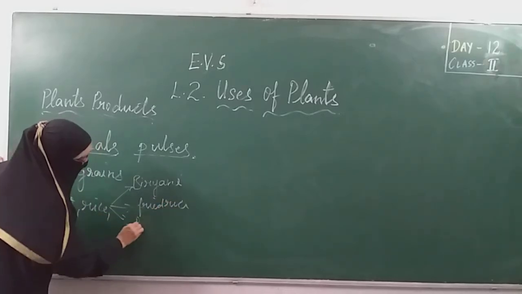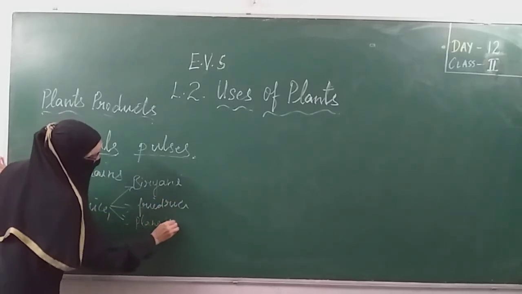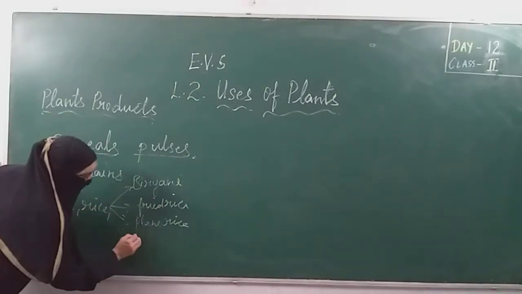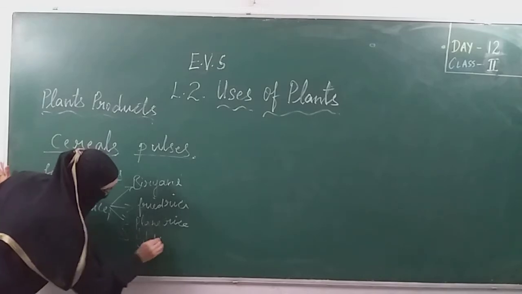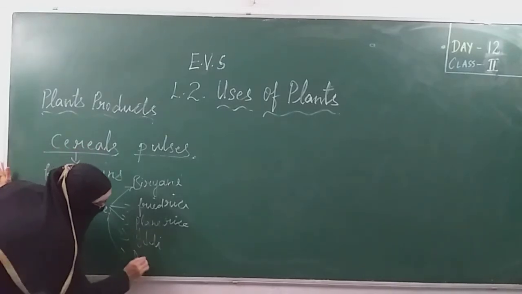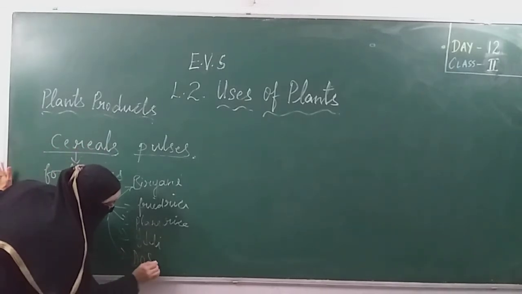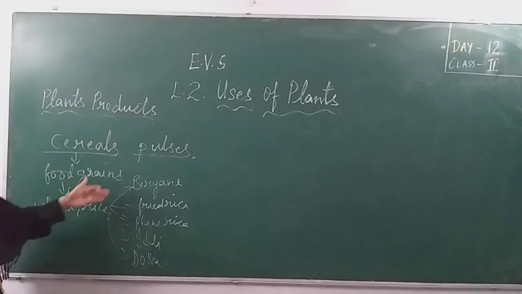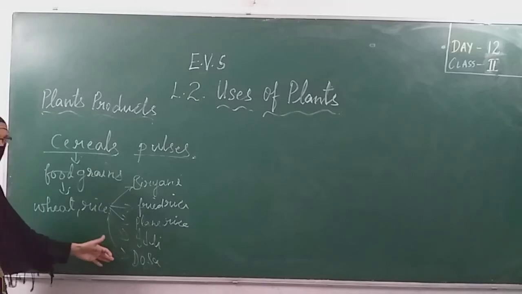Plain rice. Still what you can make with rice? Idli. Dosa. Still so many things are there which we can get from rice. So these are the things which we get from rice.